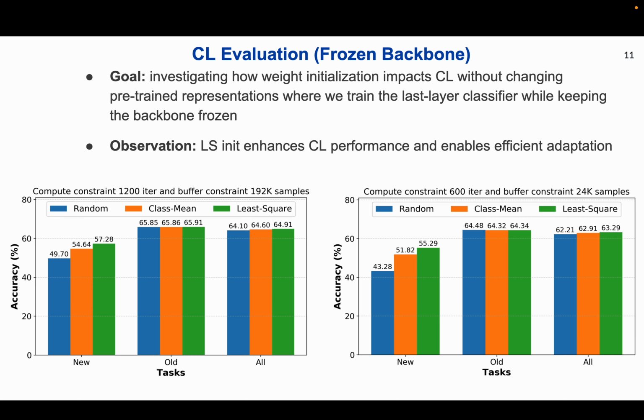We now explore continual learning under a frozen backbone setup. Here the feature extractor remains unchanged, only the final classifier is trained. In this setting, least square initialization improves new task accuracy and overall performance improvement is significant. The training loss is also reduced due to least square initialization. It also speeds up learning, outperforming random initialization under all tested conditions.